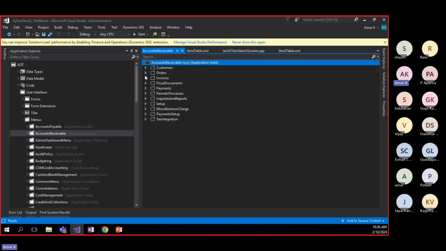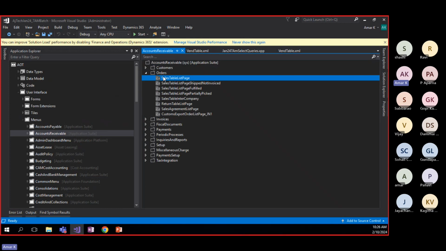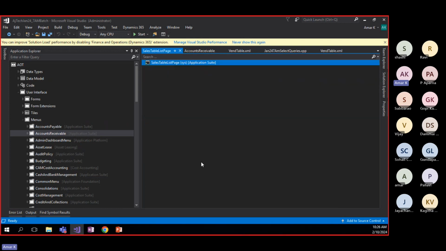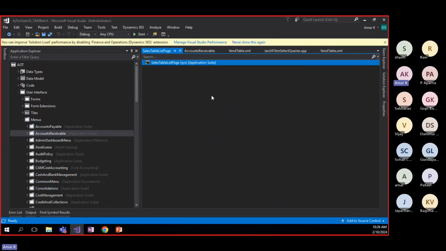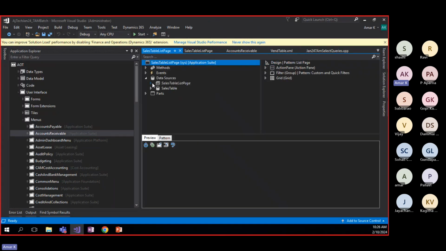Open designer. Here you can see this is the purchase order. Then right click and go to menu item. From here onwards, we'll open the form. See, the form still has the page, and the data sources are there.